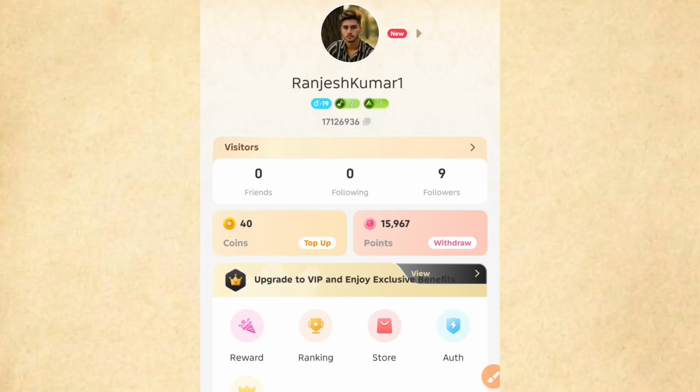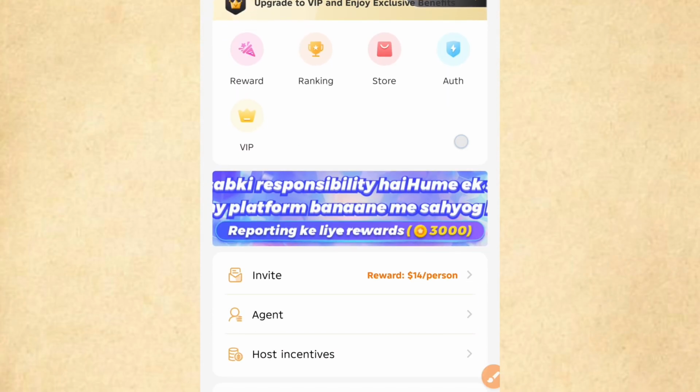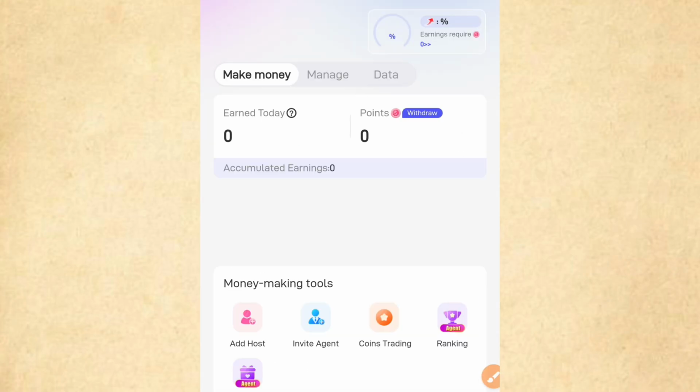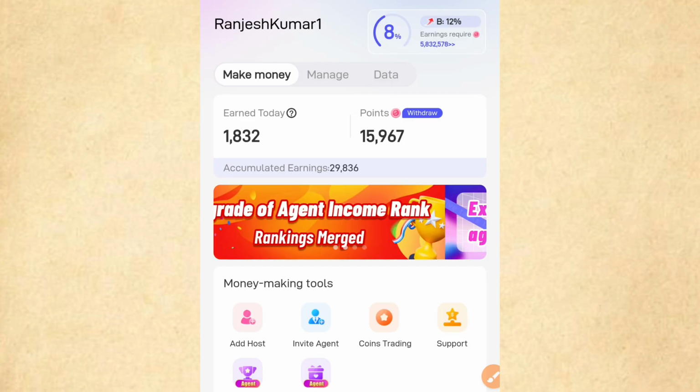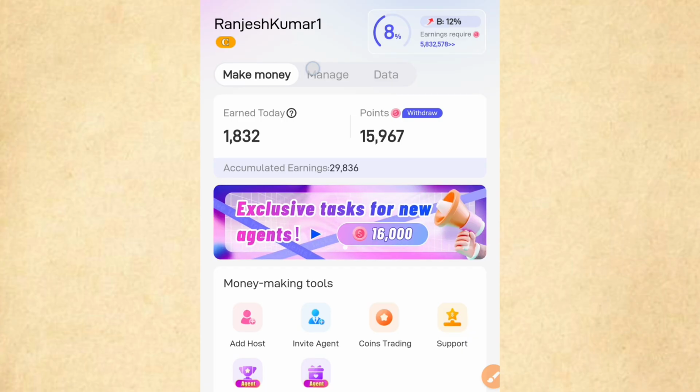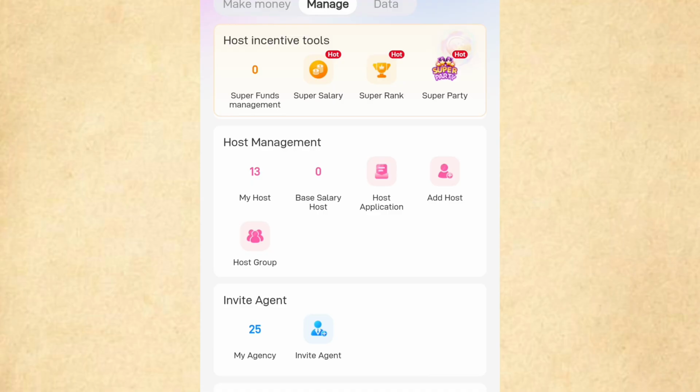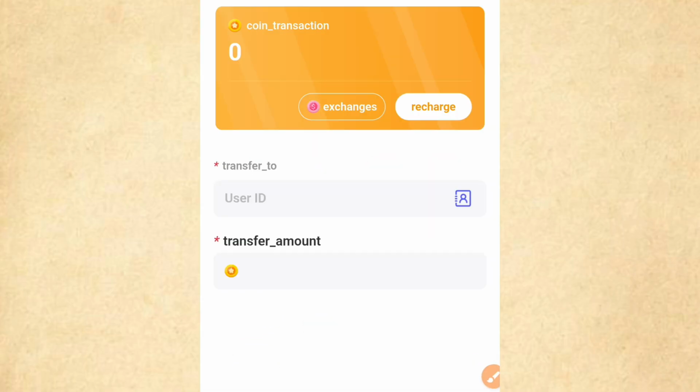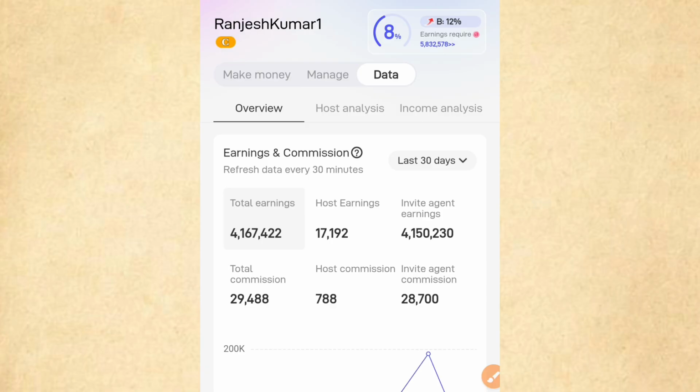Hello guys! Today I will tell you step by step how you create your own Vaughn app and how to tell a host who has been added again. Brother, if you follow this process correctly, then from here you can make a few lakhs of rupees. Just remember that you add more and more hosts and agencies to your one person. The more people you have, the more your income will increase.